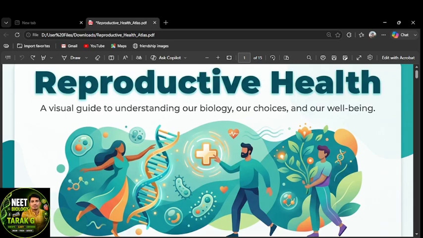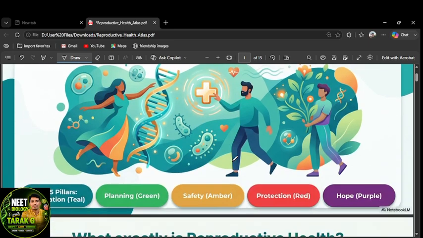Today's topic is reproductive health. This has more weightage in NEET as well as the NCERT. In this chapter, we are going to learn about complete reproductive health, with the definition and all the other aspects.